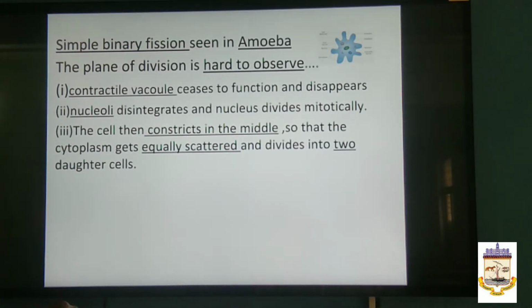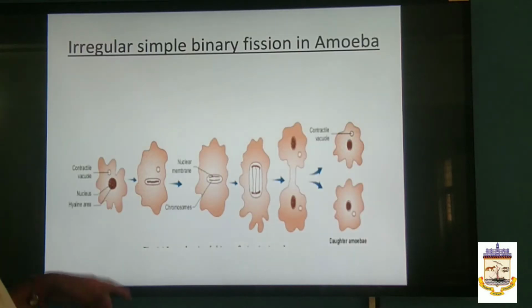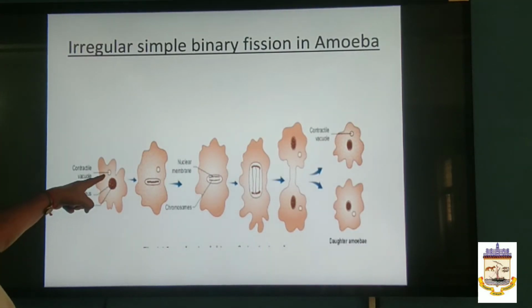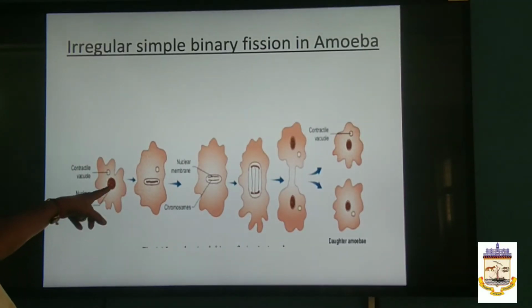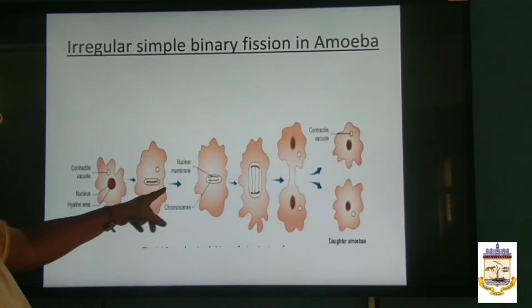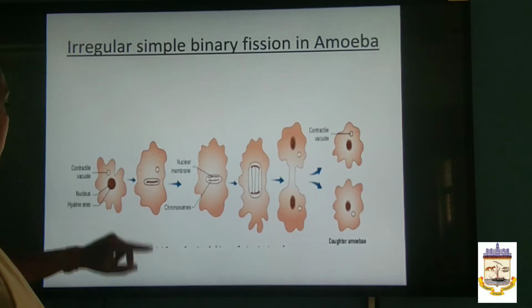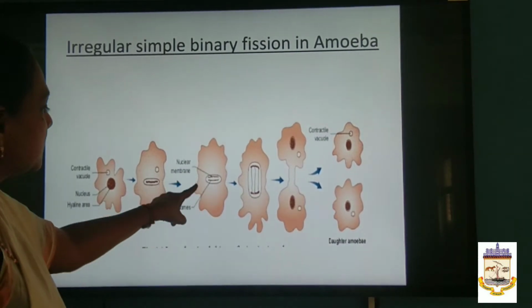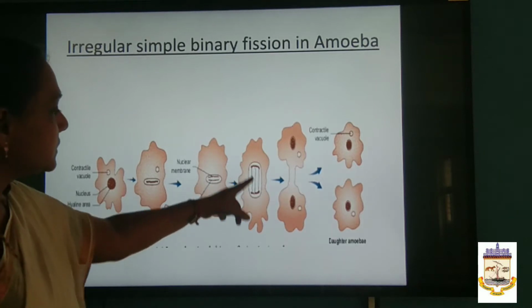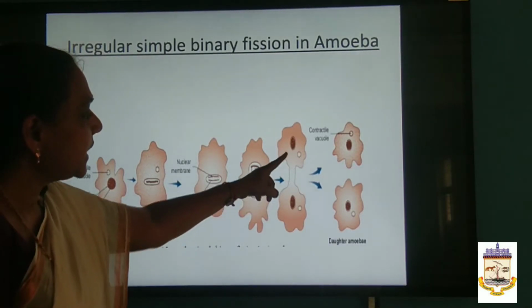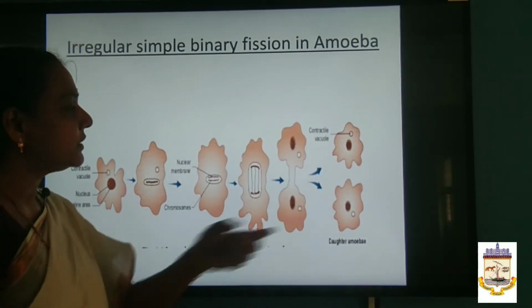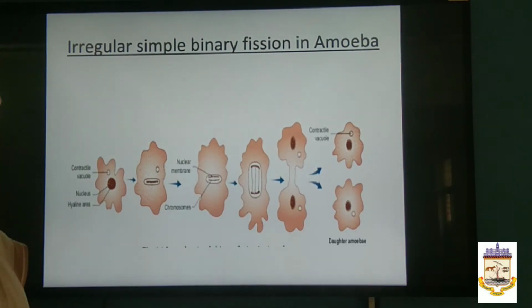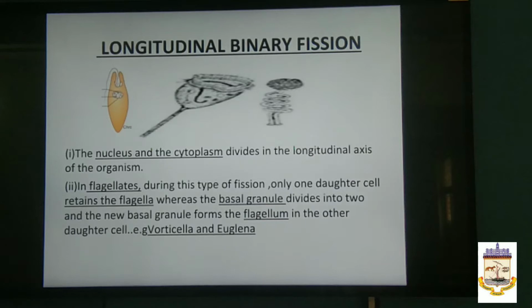You can see in the diagram. See here the irregular simple binary fission, contractile vacuole here, nucleus and the hyaline area, all present inside. The nucleoli disappears, the contractile vacuole disappears, after that the constriction appears in the middle and it deepens, dividing the parent cell into two, finally distributing the cytoplasm and all the parent material, forming the daughter amoebae.